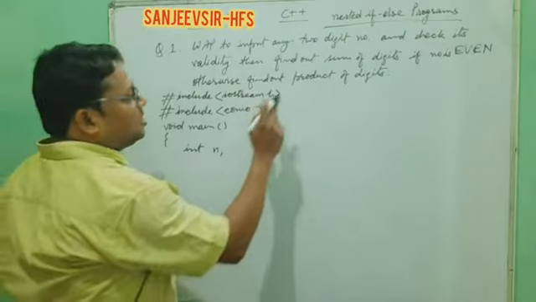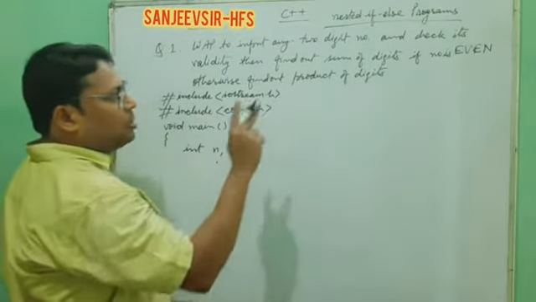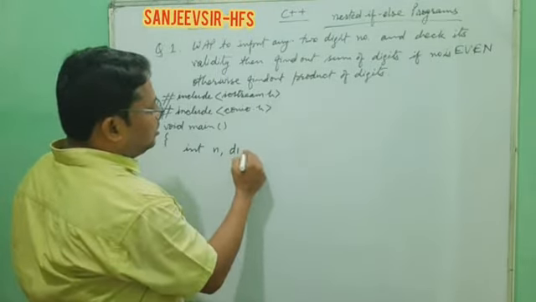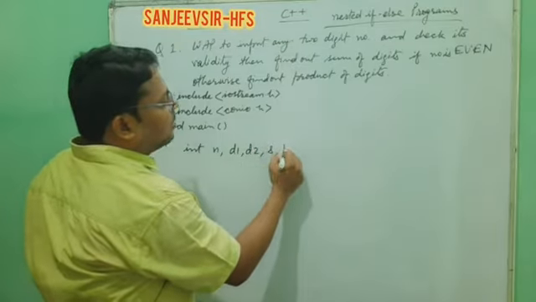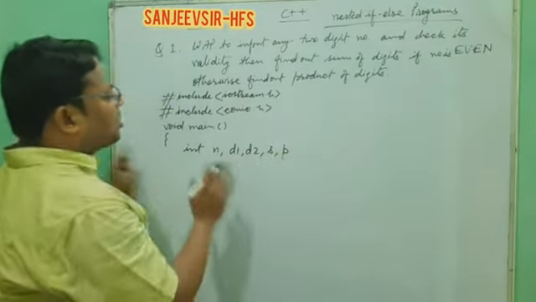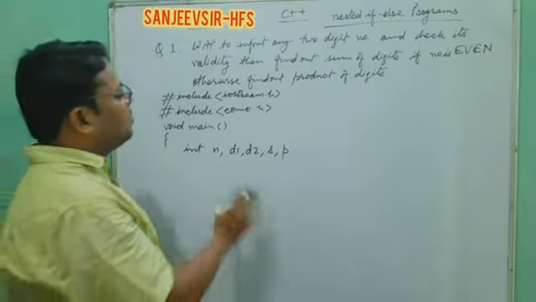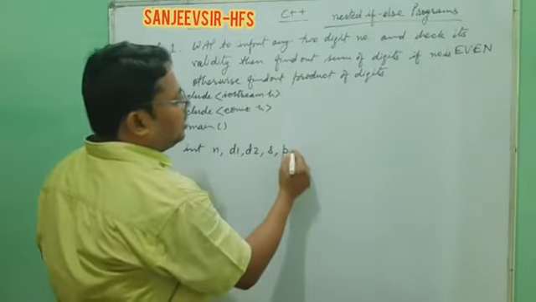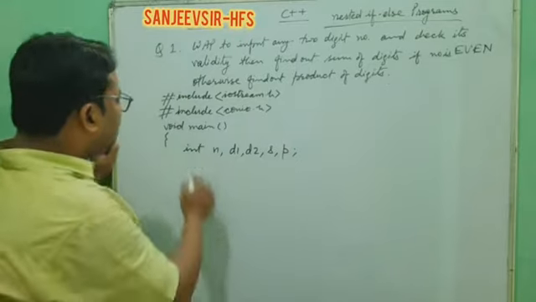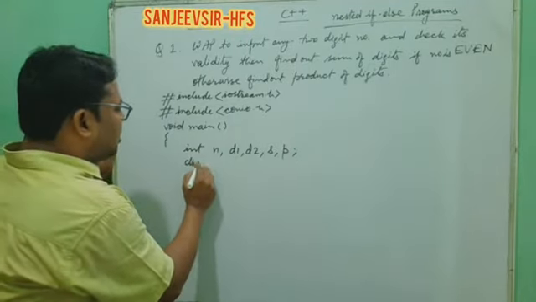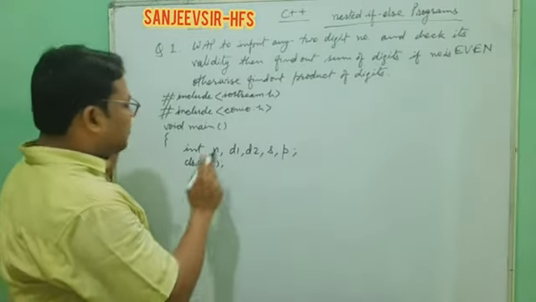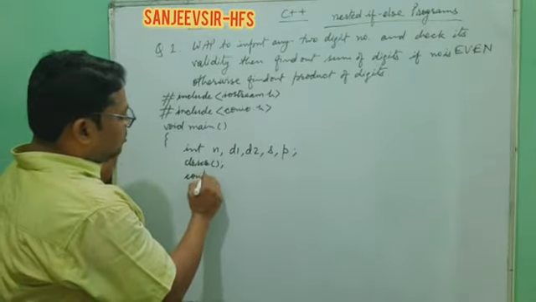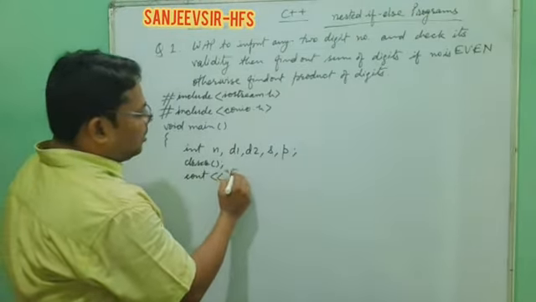And later, if that number is even, we need to find the sum of digits. That is digit 1 and digit 2, since there will be two digits. So digit 1, digit 2, and sum of digits S, and product of digits P. These are the variables we need. Now clear the screen, clrscr. Now we flash the message for taking input, cout enter